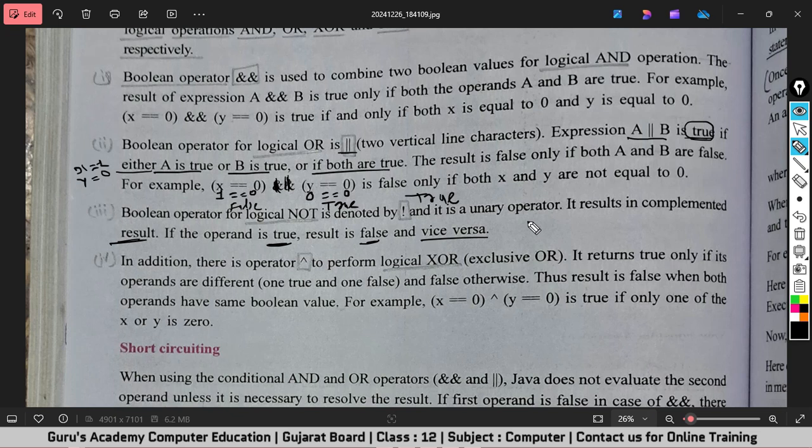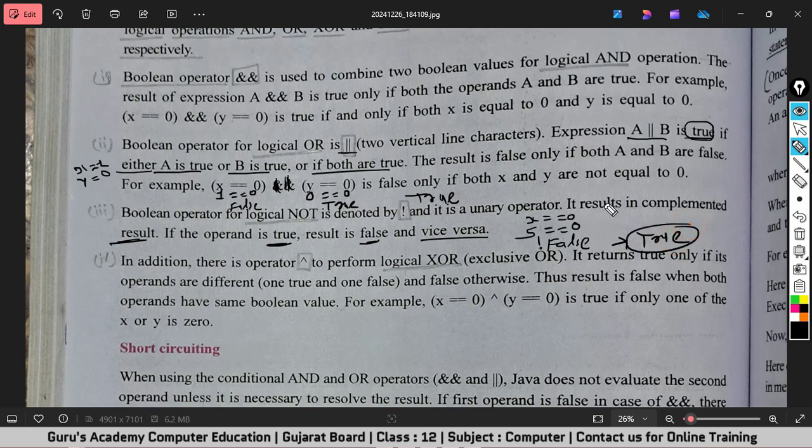Like for an example, I have written x equals to 0 and the value of x is 5. 5 equals to 0. What would be the result of this thing? It's false, right? But if you put this sign here, this will give you a true result.